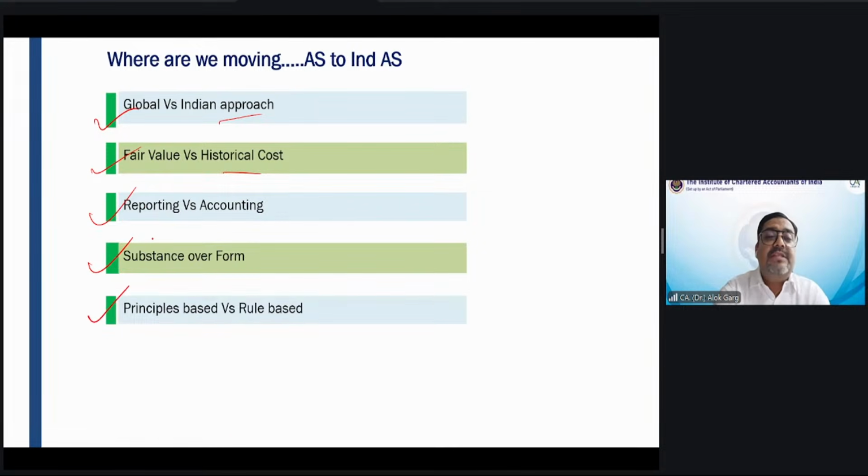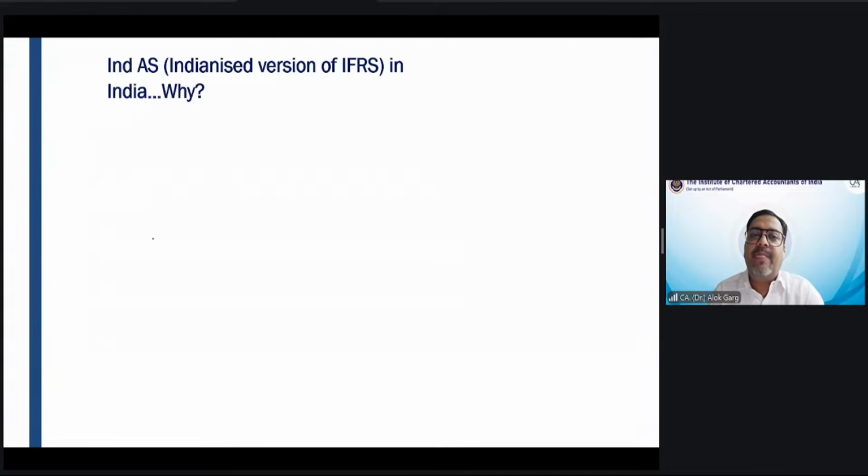Then principle based versus rule based standards, my dear friends. These Indian accounting standards are principle based standards, right? So a lot of subjectivity is also there. You have to apply your best estimate and judgment. These standards are principle based, not rule based.